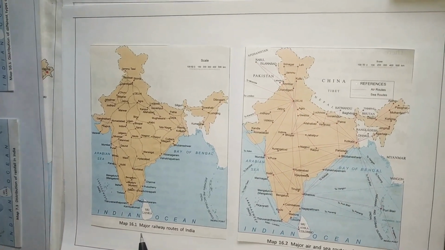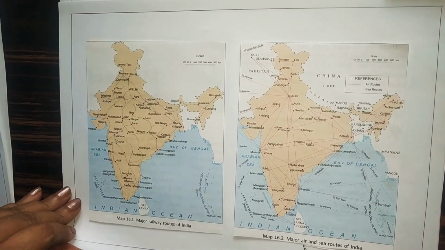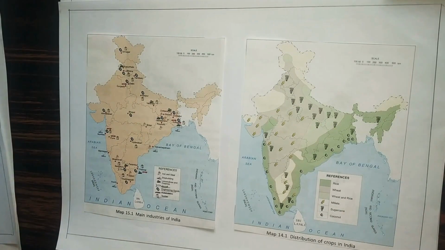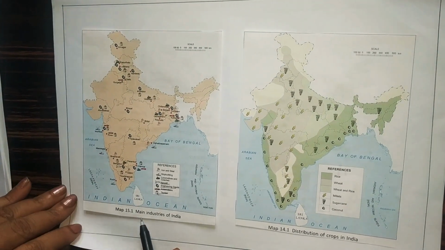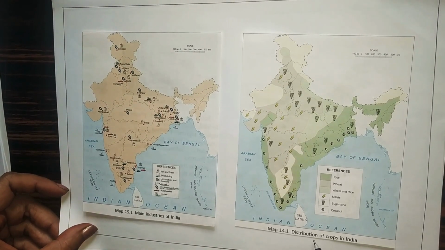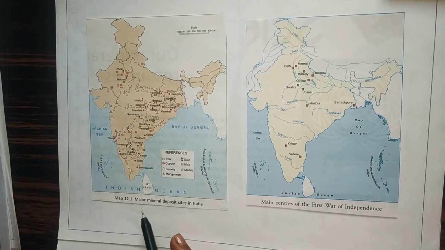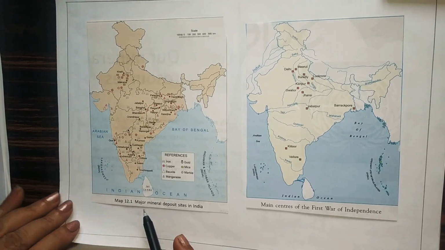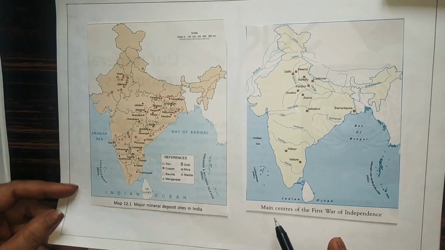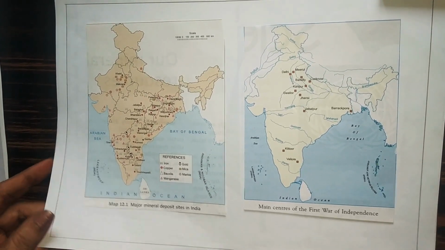This map shows major railway routes of India, and this map shows major air and sea routes of India. This map shows main industries of India. This map shows distribution of crops in India. This map shows major mineral deposit sites in India, and this map shows main centers of the first war of independence, that is the history map.